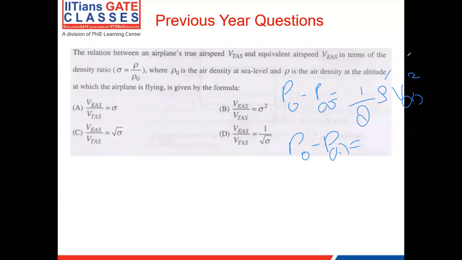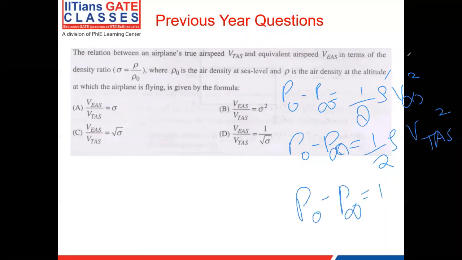They are constants, based upon the way you're measuring it. So let's say I use the density at that particular altitude, rho, and this V becomes V TAS square. Now, P naught minus P infinity is equal to half, let's say I use the density at sea level, rho naught, and now this velocity becomes V EAS square.